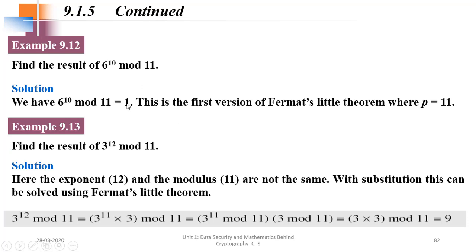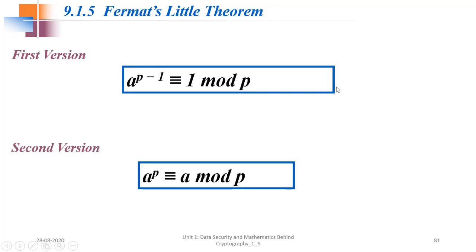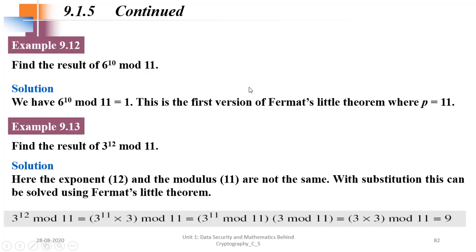Remember, in the exam you cannot directly write the answer as 1. You have to write from the first version of Fermat's little theorem, which is stated as a raised to p minus 1 congruent to 1 mod p, we get. In this way you have to write. Similarly, what you can do for 3 raised to 12 mod 11.